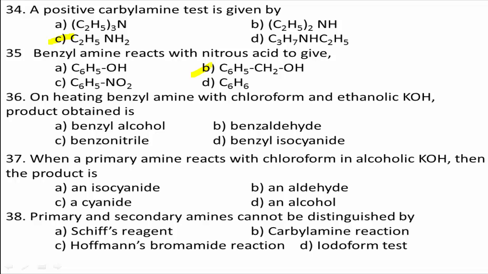On heating benzylamine with chloroform and ethanolic KOH, the product obtained is definitely benzyl isocyanide. This reaction is one of the carbylamine reactions. When benzylamine is treated with CHCl3 and ethanolic KOH, benzyl isocyanide is formed. This is the test for primary amine identification. Therefore, benzyl isocyanide is the answer.